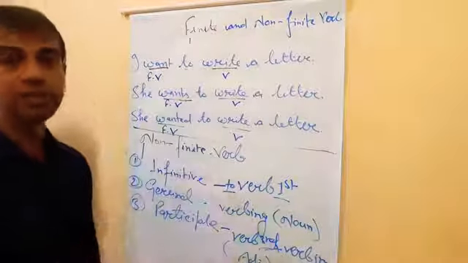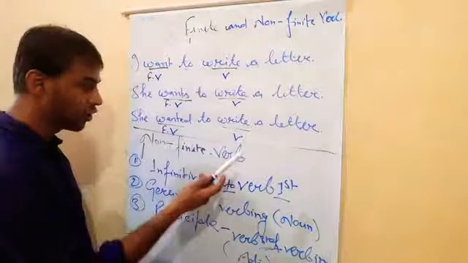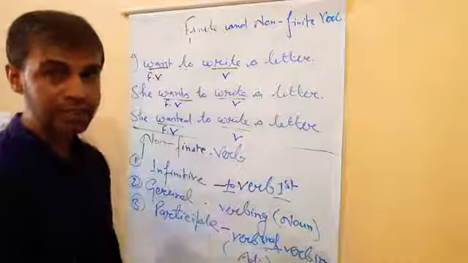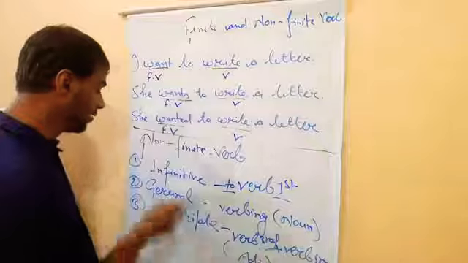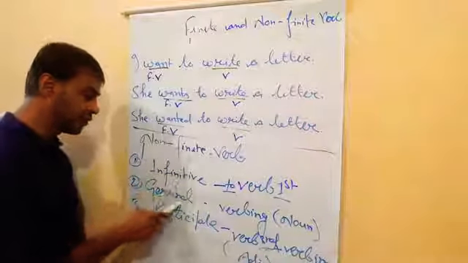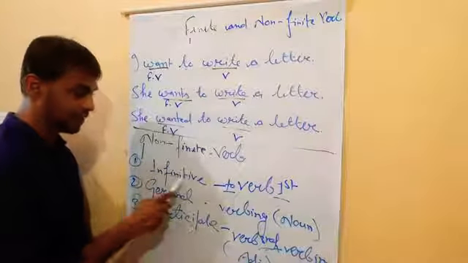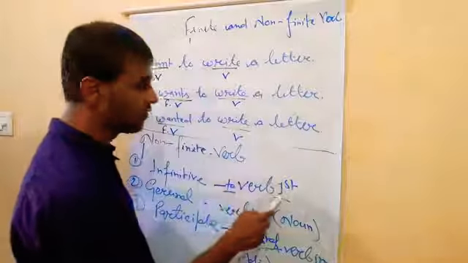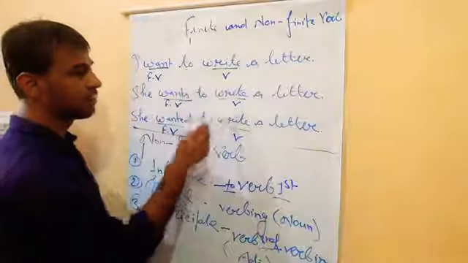Now we are going to study about the non-finite. I taught you that there are three parts of the non-finite. First is known as infinitive, second is known as gerund, and third is known as participle. Infinitive means verb first form. So these are the examples of infinitive.